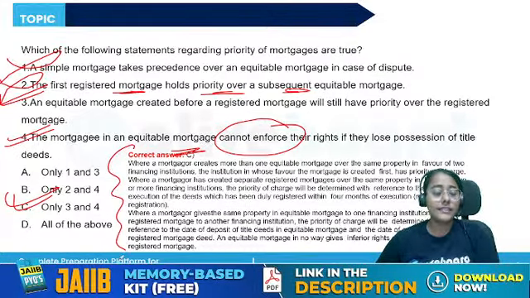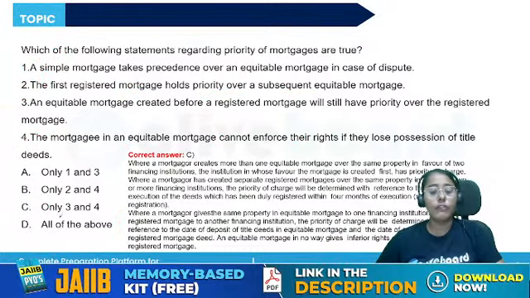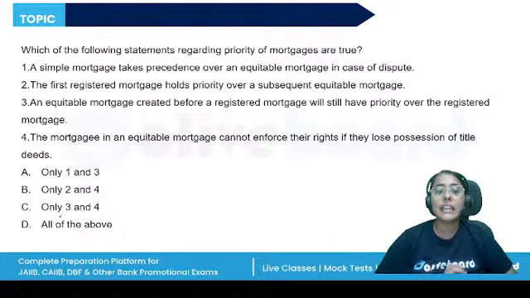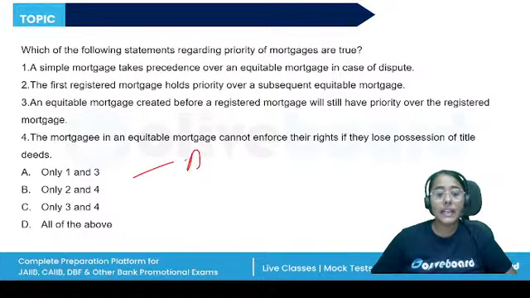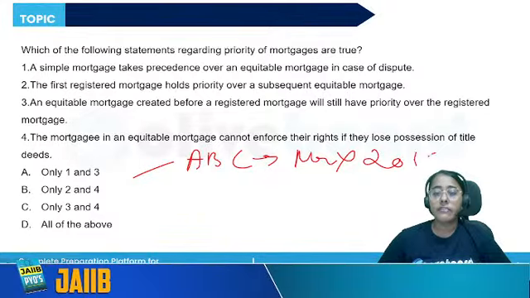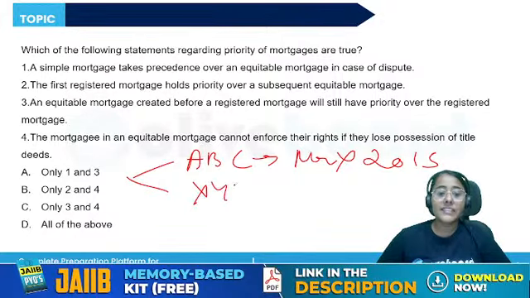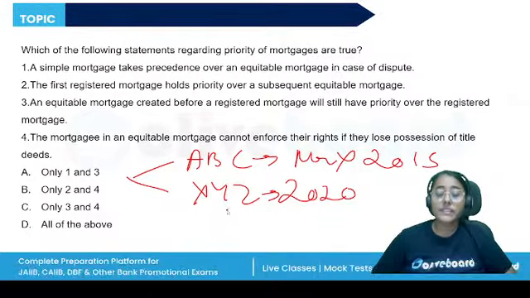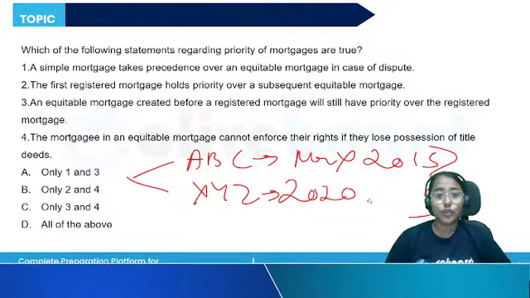Now let us take the example of two registered mortgages, two simple mortgages. We are not talking about equitable. So let's say Bank ABC had given a loan to Mr. X in 2015. Bank XYZ also gave a loan to Mr. X in 2020, and both of them took the same property as mortgage. When Mr. X defaults on both the loans, the priority will be determined not on the date of execution, but